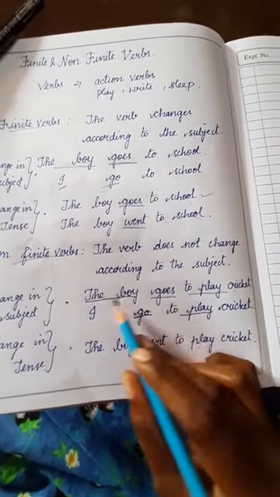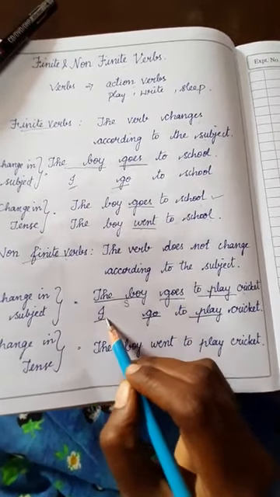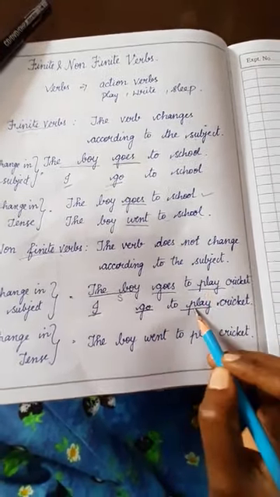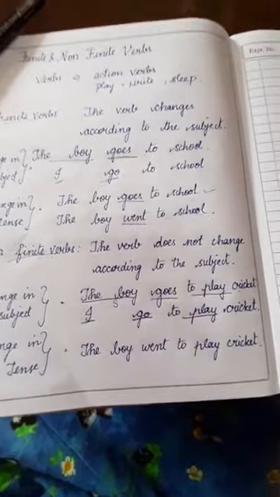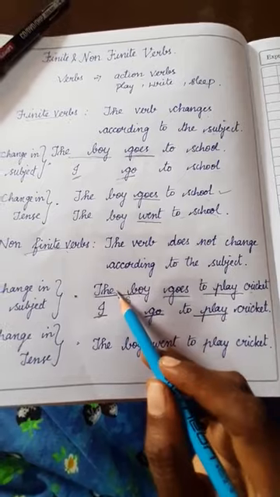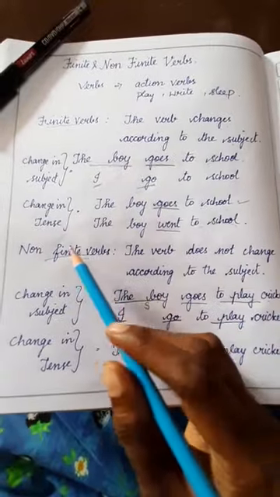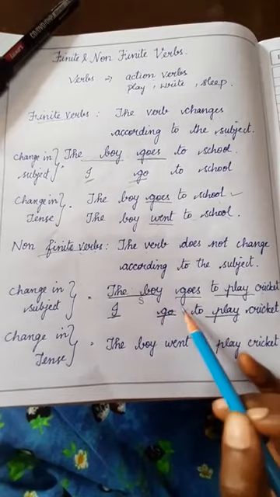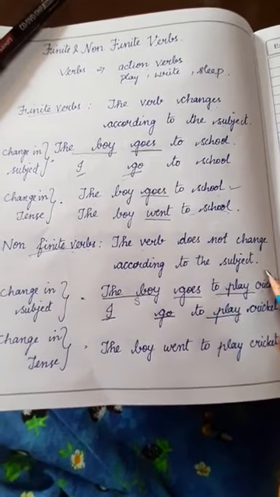Now when I write the sentence it is goes. Now I am changing the subject to I. Now the verb changes into go. But this verb, to play, retains the same form. This verb will never change when we change the subject. This kind of verb is called a non-finite verb. The verb which changes is called a finite verb. The verb which won't change is called a non-finite verb.